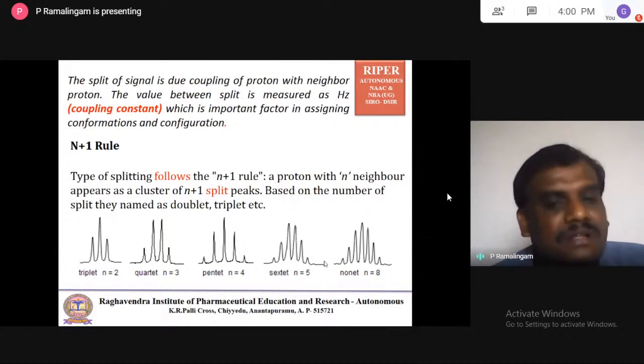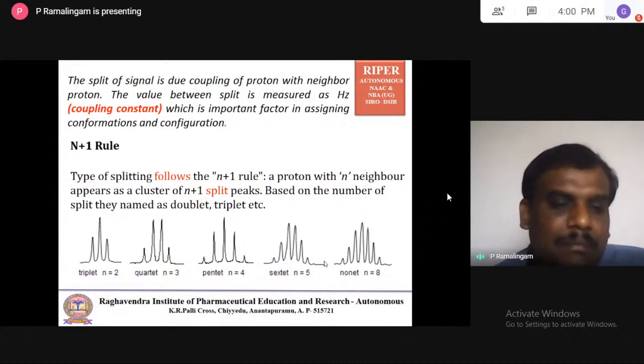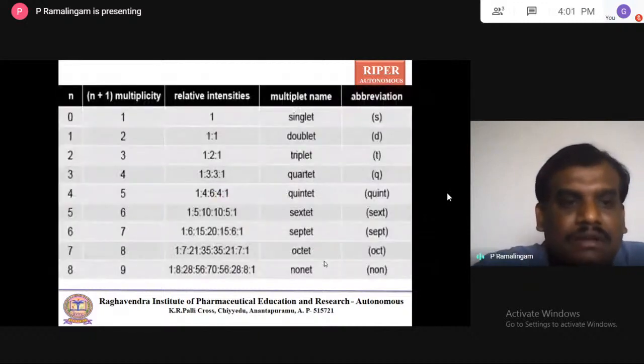So as I already said, based on Pascal's triangle, the type of splitting follows the n plus 1 rule, where n is the number of neighbor protons and n plus 1 is the number of splits. So now you can see a triplet means n is equal to 2. When the neighbor protons are 2, automatically 2 plus 1 is equal to 3 splits. You can see the intensity, as I told you, is 1:2:1.